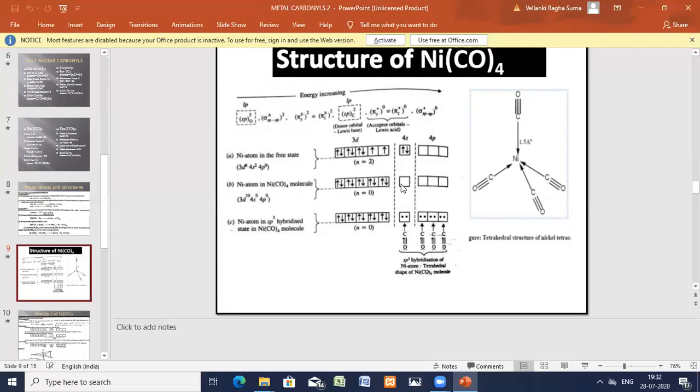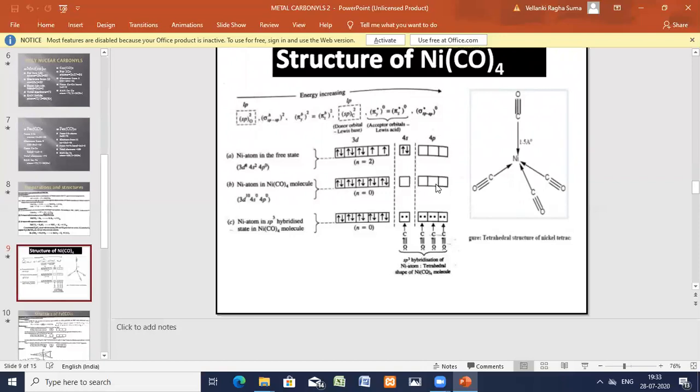Now you have an empty s orbital and 3 p orbitals. The 1 s and 3 p atomic orbitals of nickel metal undergo hybridization. 4 atomic orbitals combine to give 4 hybrid orbitals; in hybridization the same number of orbitals is formed.